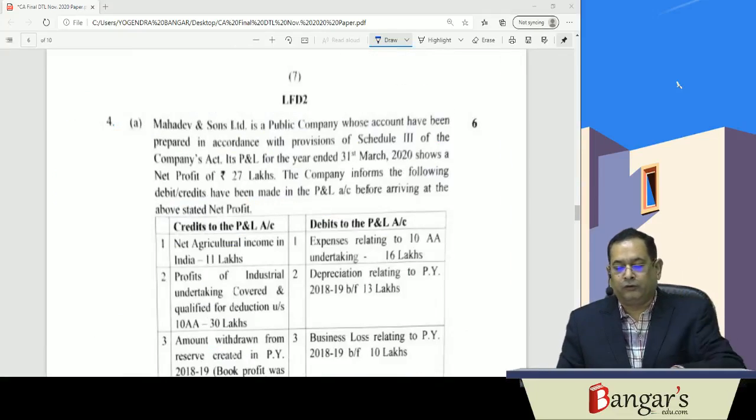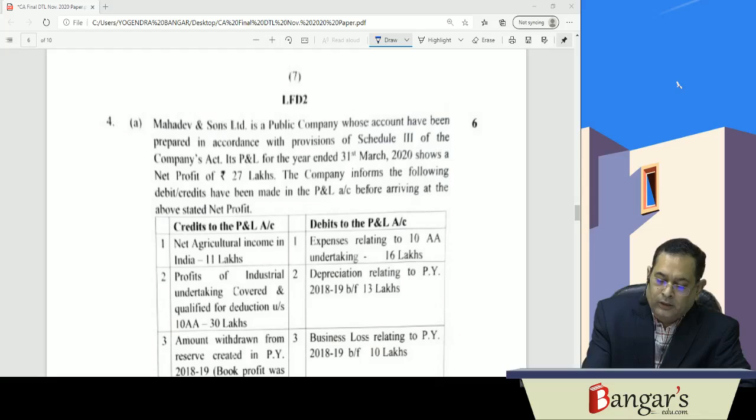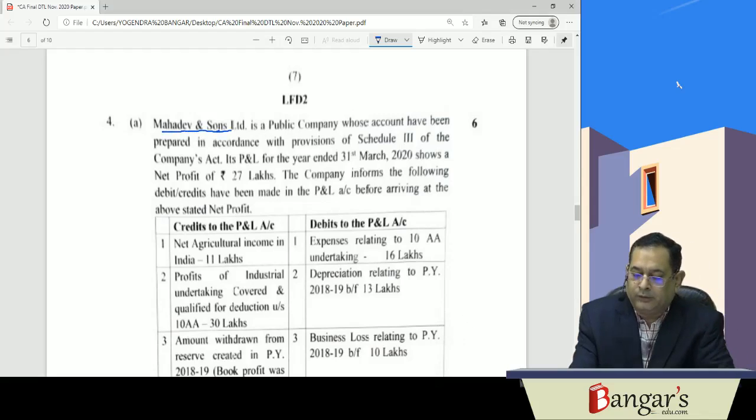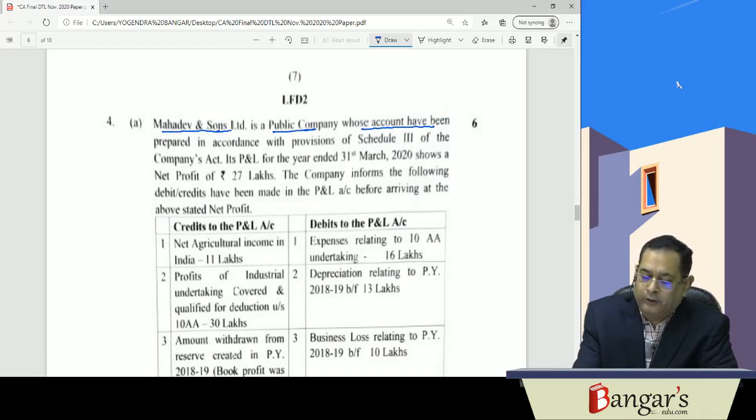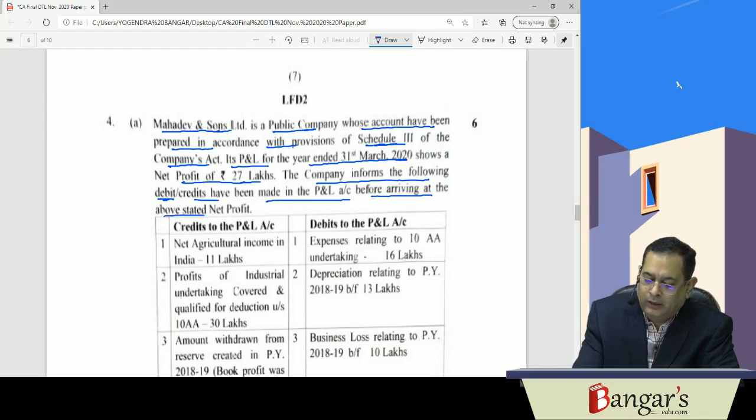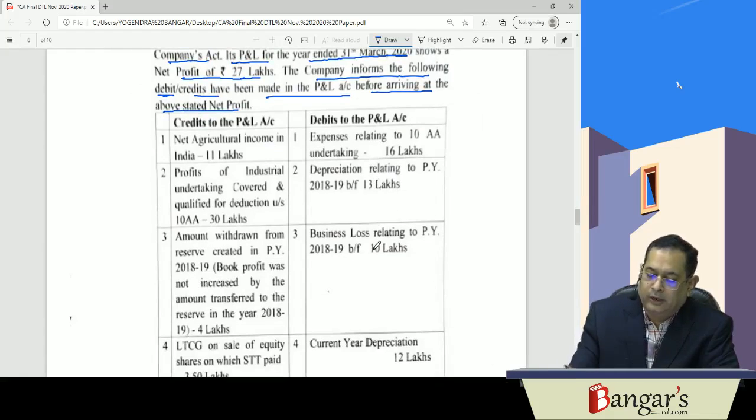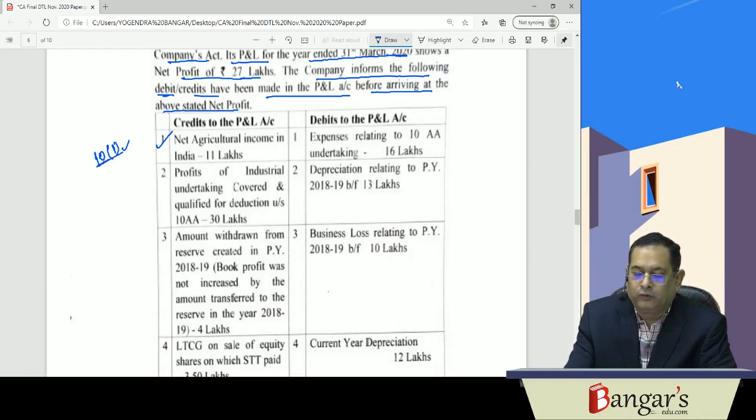Now next question is of computation of the book profits. Here Mahadev and Sons Limited is a public company whose accounts have been prepared in accordance with the provisions of Schedule 3 of the Companies Act. Its P&L for the year ended 31st March shows a net profit of rupees 27 lakhs. And the company informs the following debits and credits have been made in the P&L account before arriving at the above net profit. So here this information has been provided, the debits and the credits. Net agricultural income, that is exempt under section 10(1). So here that same will be reduced while computing the book profits.